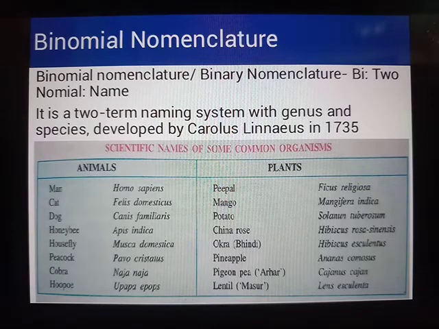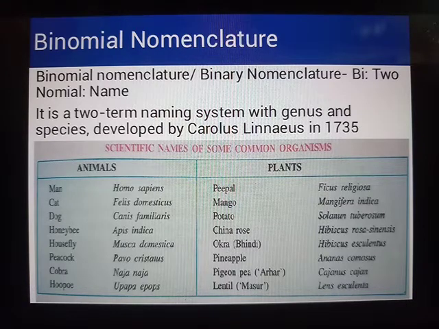So these are the names for plants and animals that we observe. If any scientist is studying a particular organism, they will not be using the common names. If they are studying the honeybee, they will keep on mentioning the name as Apis indica. And with all these things, we will understand